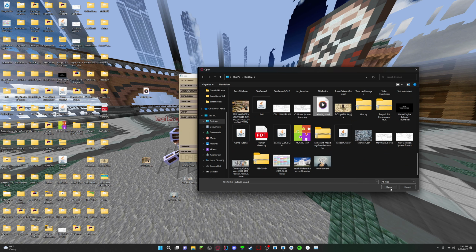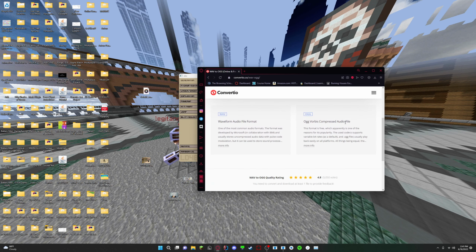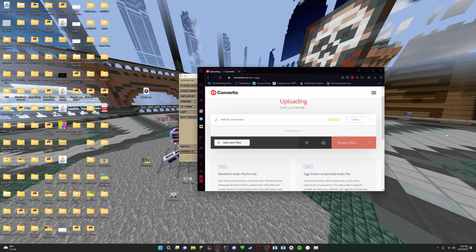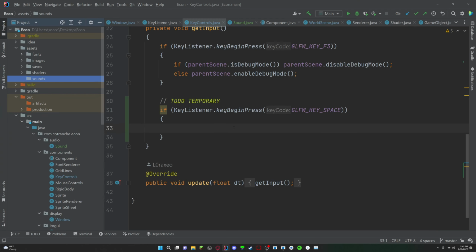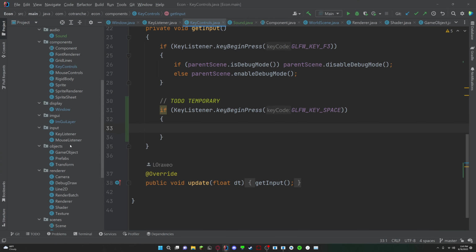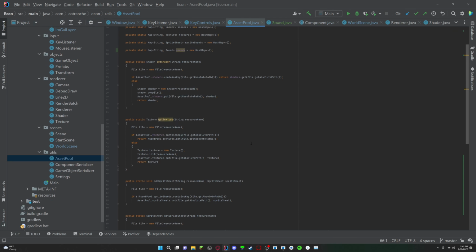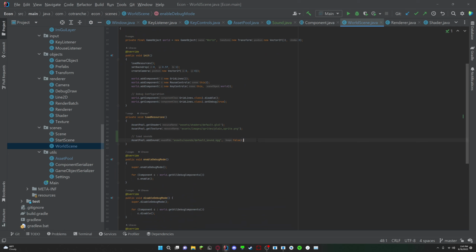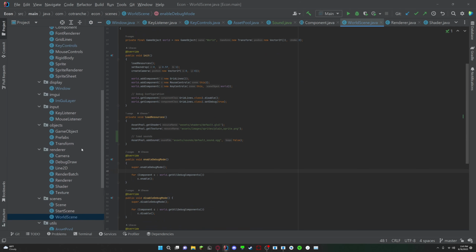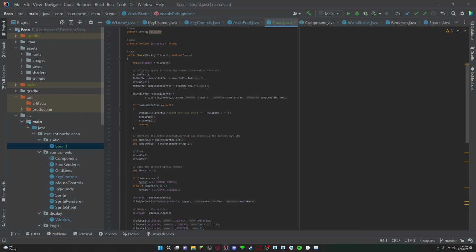And we will use the default sound, open that, and convert it. Okay, so while it's converting, which shouldn't take too long, let's code this thing. So let's see, I have my assets pool, and what I did was I did load resources and I added the sound. Now I have to actually play it. So how do I do this?